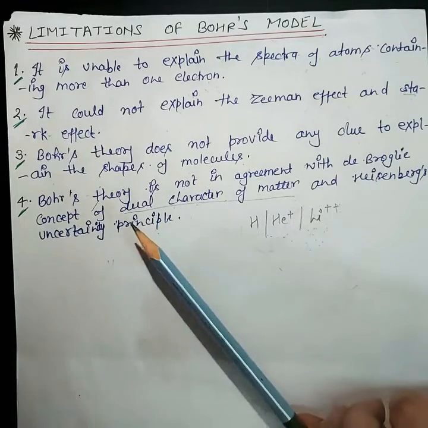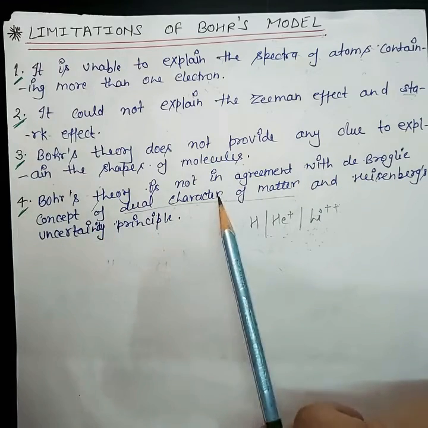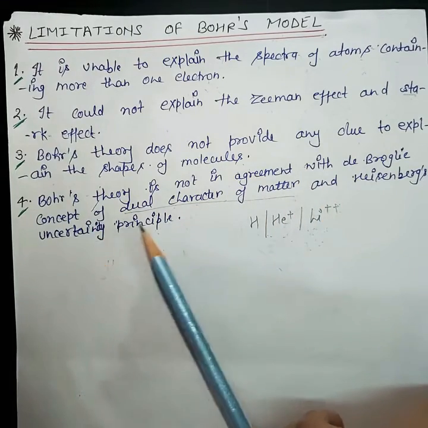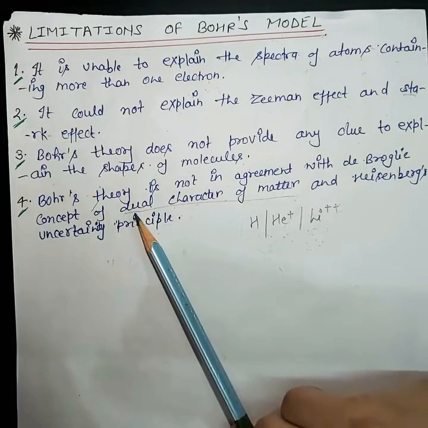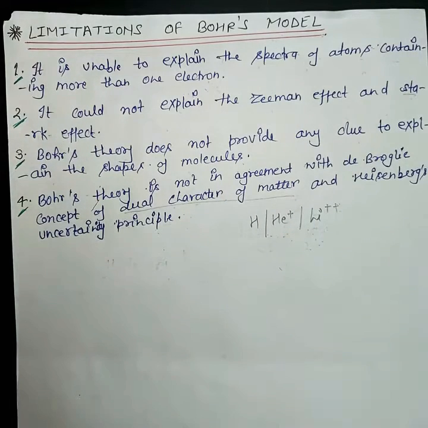And now fourth, Bohr's theory is not in agreement with de Broglie concept of dual character of matter and Heisenberg's uncertainty principle. So first discuss dual character of matter. What is dual character of matter? As we know that de Broglie suggested that like photon, all the material particles like stone, ball, electron, proton, all have the dual character. Dual character means they will possess wave nature as well as particle nature. So this is the dual character of matter.